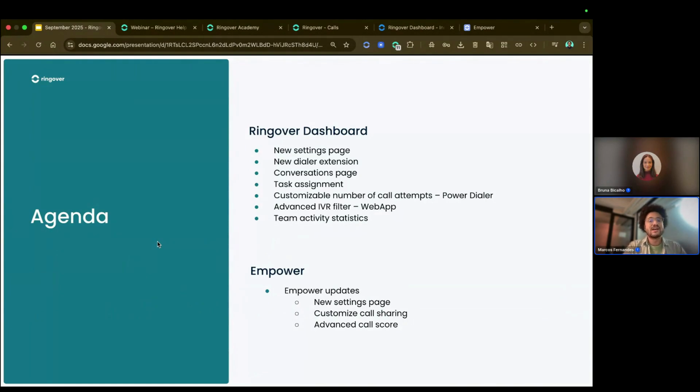Also the task assignment, the customizable number of call attempts, that is for those who use the Power Dialer, which is our tool for call camping. We also have the advanced IVR filter in the web app. So we're going to show you how to filter by choosing a specific step of the IVR, the interactive voice response. And then we're going to see the team activity analytics.